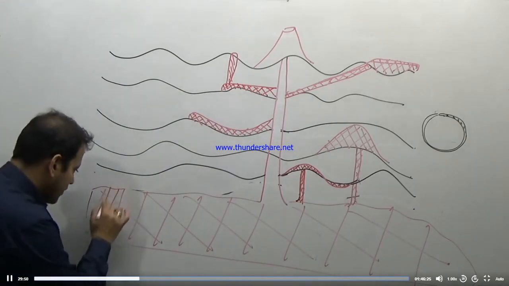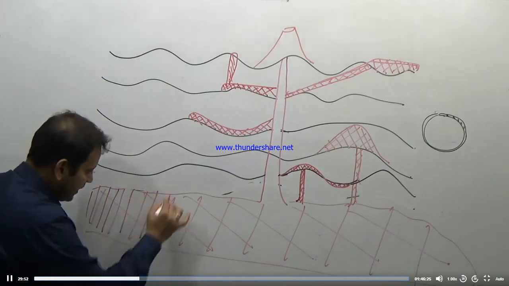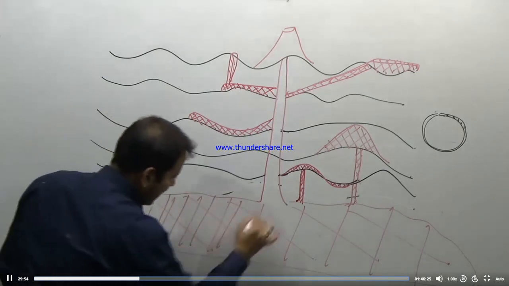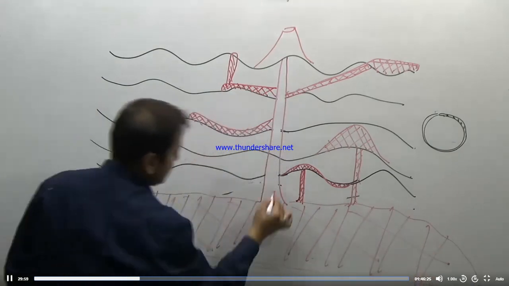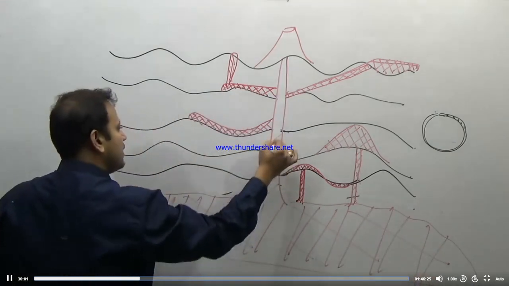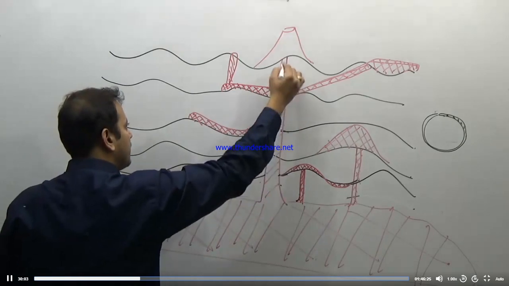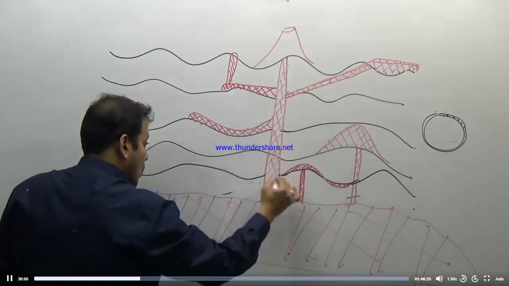So, based on the different shapes taken by the landforms, there are different names given to the landforms due to the solidification of magma or lava. The different names given to the landforms are: when the